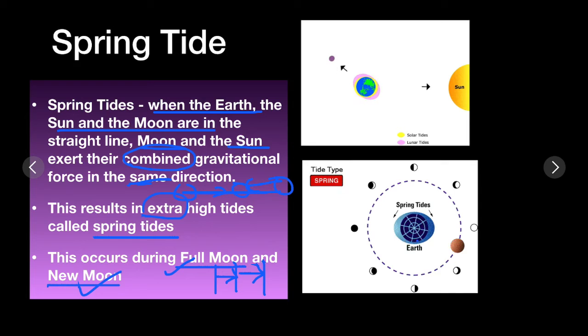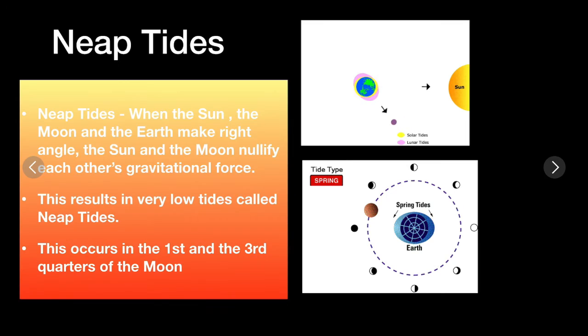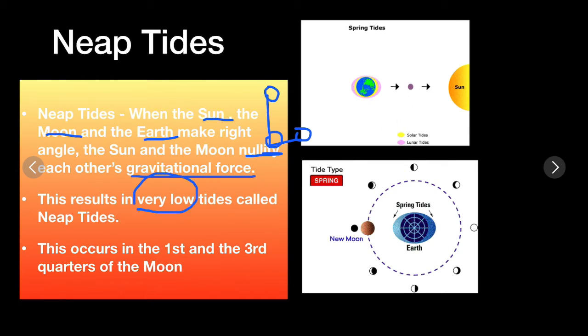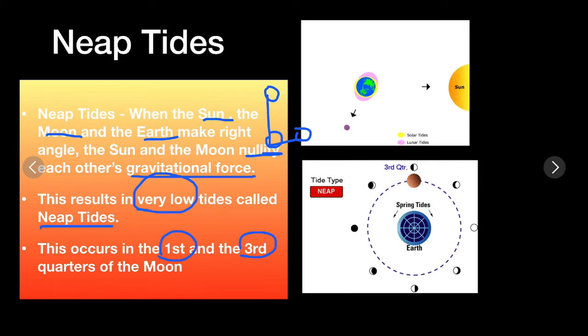Neap tides, spring tides. Another type of tide is neap tides. Neap tides occur when the sun, the moon and the earth make a right angle. The sun and the moon, this is how they nullify, they try to cancel out each other's gravitational force, because of which it results in extremely low tides called neap tides. This occurs during the first and third quarter of the moon.